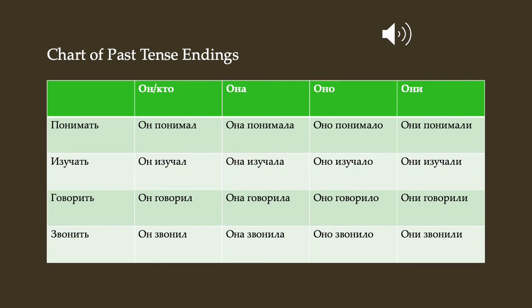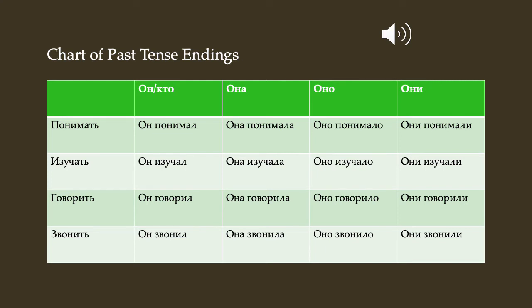If the subject is feminine, so она, or я or ты, if я or ты refers to a woman, we would use the feminine forms. Она понимала, она изучала, она говорила, она звонила.